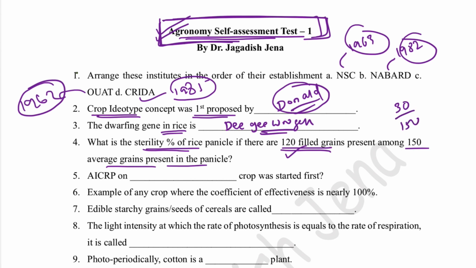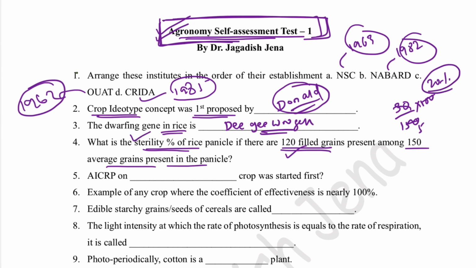Fertility percentage means how many filled grains are there out of total grains, and sterility percentage means how many unfilled grains are there out of total grains. So 30 by 150 into 100. It will be 20%. So 20% will be the sterility percentage of rice.